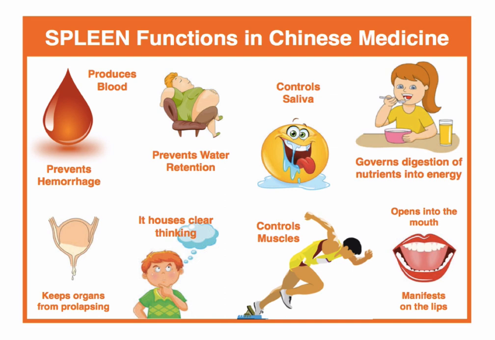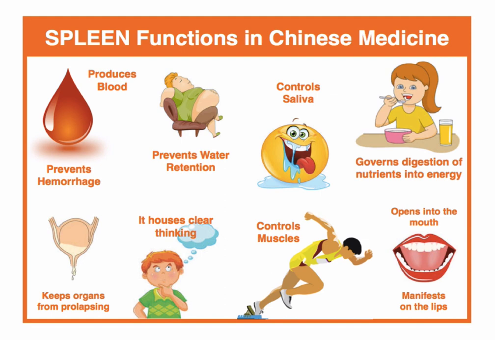So the foundation of spleen function in Chinese medicine, main function, of course, is to govern digestion of nutrients into energy, right? It's in charge of transporting and transforming the food and turning into energy so we can function during the day. It controls muscles. That's great to know that we need to eat good food to replenish when we break down our muscle fibers by working out and building lactic acid. You need to replenish with food, which the spleen is in charge of transporting good nutrients to repair the muscle.